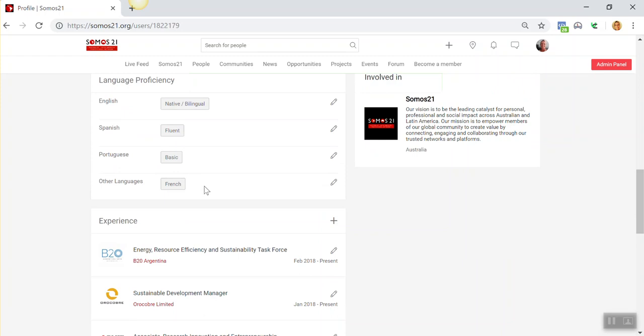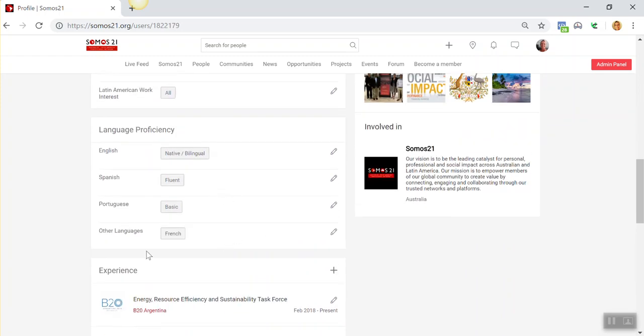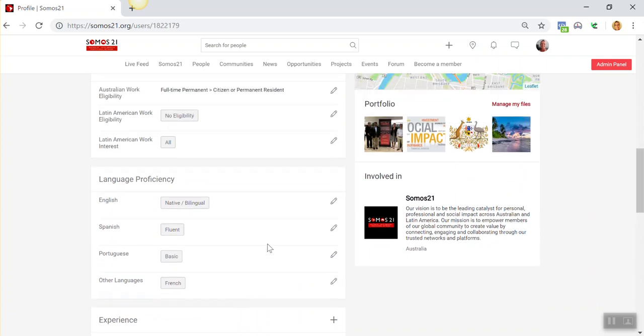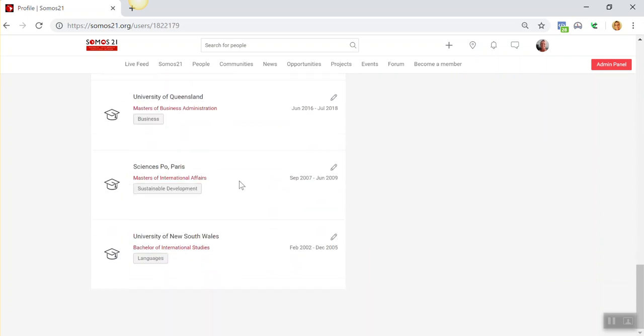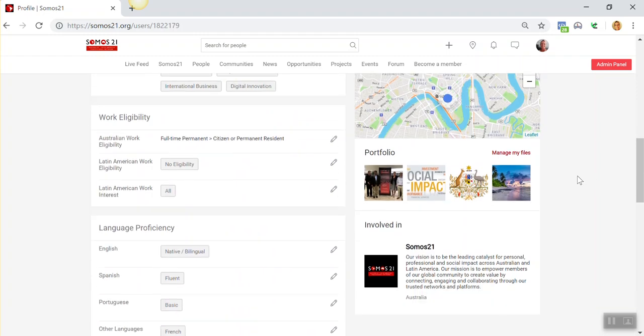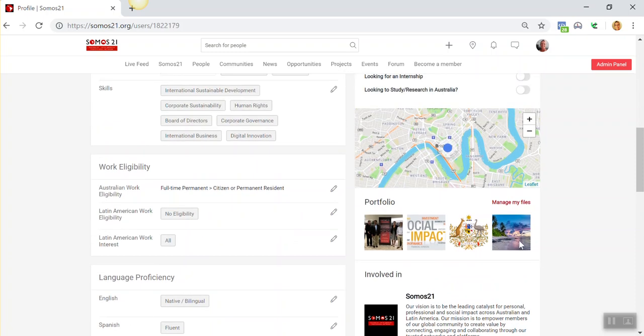I've noticed that in the trip section, everyone is traveling everywhere. They're not just traveling between Australia and Latin America. We have people traveling to Thailand, to France, to Switzerland, to lots and lots of different places. So if you have other languages there that might be relevant or of interest to people, be sure to put them in. All of your work experience and your education goes in there, and this is where any projects that you're involved with will appear here. So that's up here in the projects tab, but we'll get to that in another video.